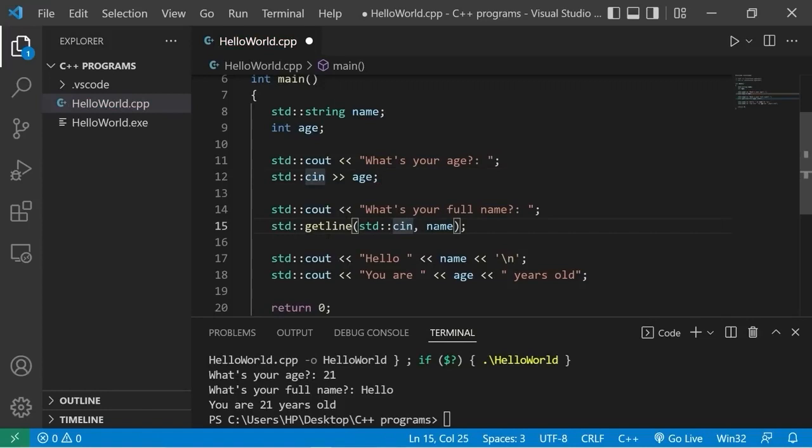After cin, add this: extraction operator, std::ws for any white spaces. This portion will eliminate any newline characters or any white spaces before any user input. So let's try this again.